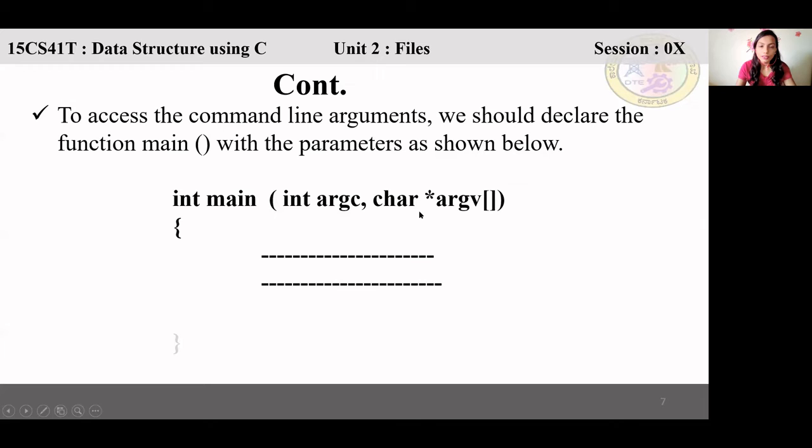For example, here you can write your code. If you want to execute the program via the command prompt, you need two parameters in main. You need to pass two parameters in main. One is an integer, that is the argument count. Argc is the argument count, and argv is the argument vector, which is a character array.